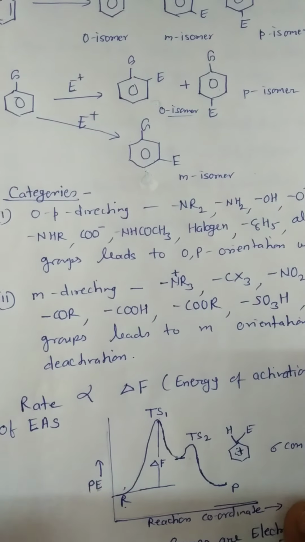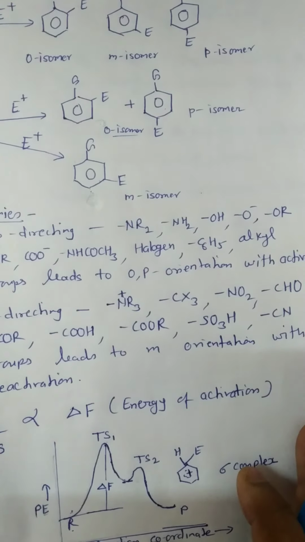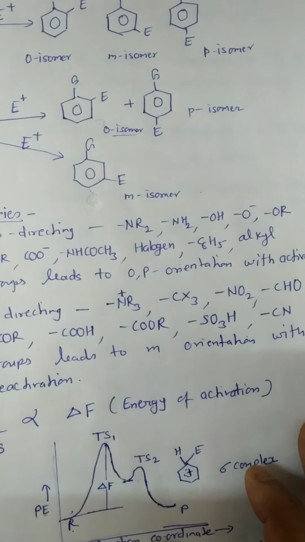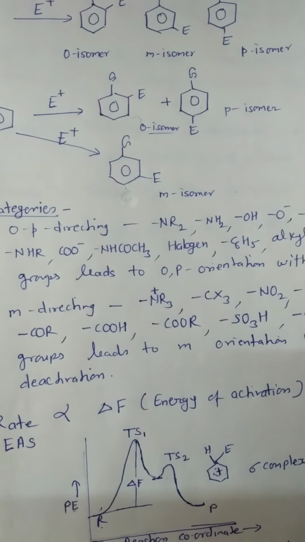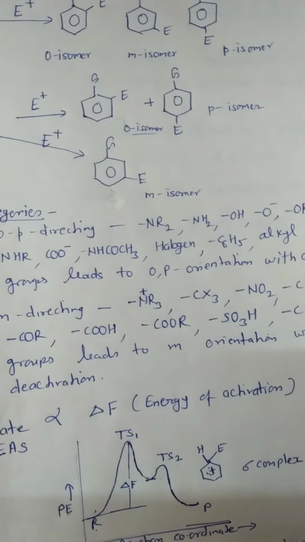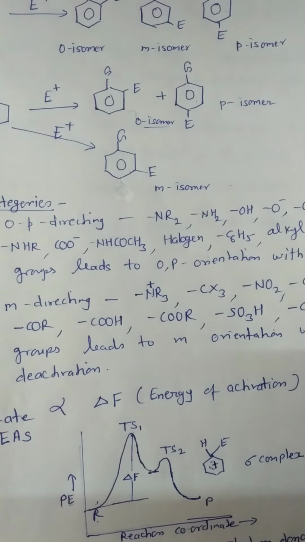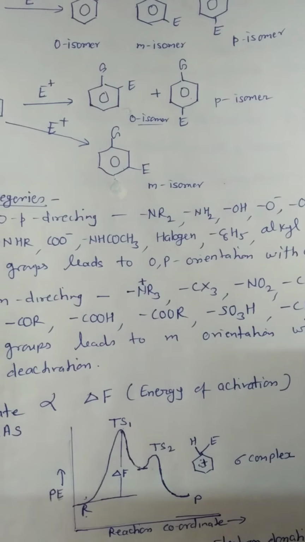The first is ortho and para directing, and this category includes the groups NR2, NH2, OH, OR, O minus, NHR, CO minus, NHCOCH3, halogen, phenyl group, and alkyl group. These groups lead to ortho and para orientation with activation.